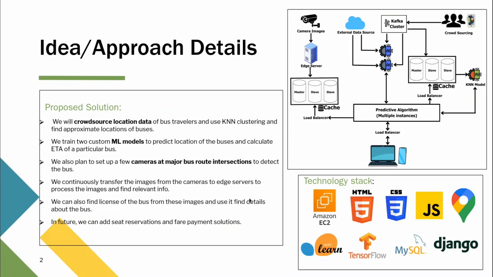Certain other things that we hope to add into our system include a smart fare payment system, such that bus operators are directly able to get the fare that they need from our system itself. And we also want to provide bus operators new routes to operate on based upon user interaction.